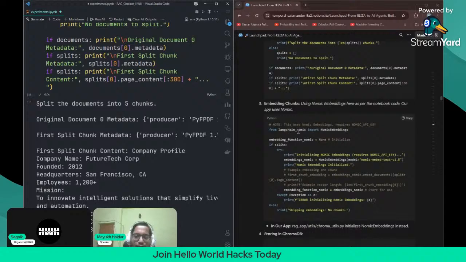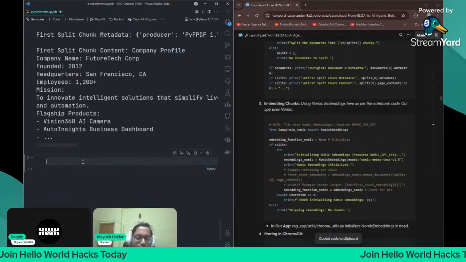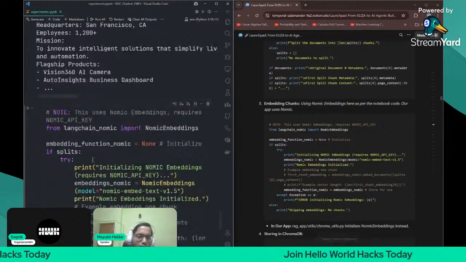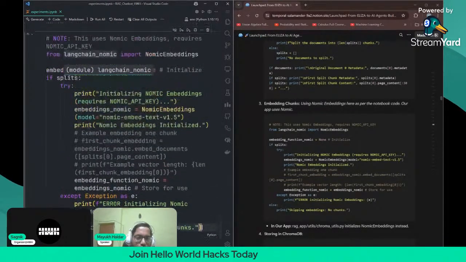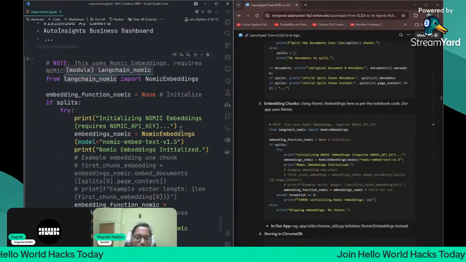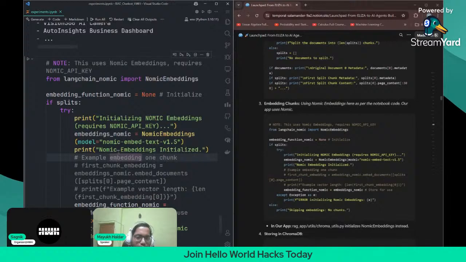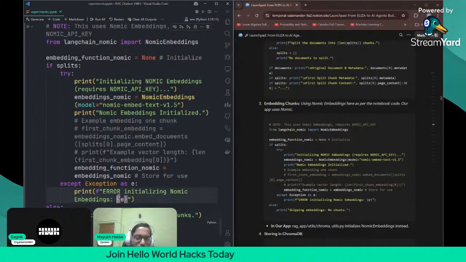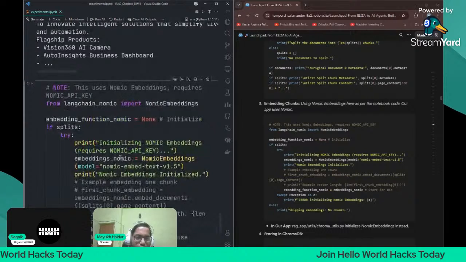Next we will use the embedding model from nomic embeddings to create the embedding vectors. The nomic embedding requires a nomic API key. So we will load nomic embed text version 1.5 from nomic embeddings. This is the model which we want to use. Let us just run it once and see if the model is loaded or not.